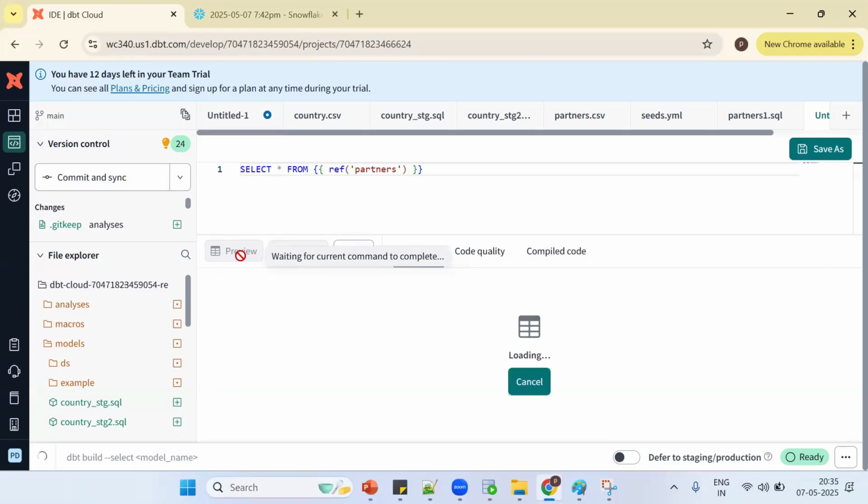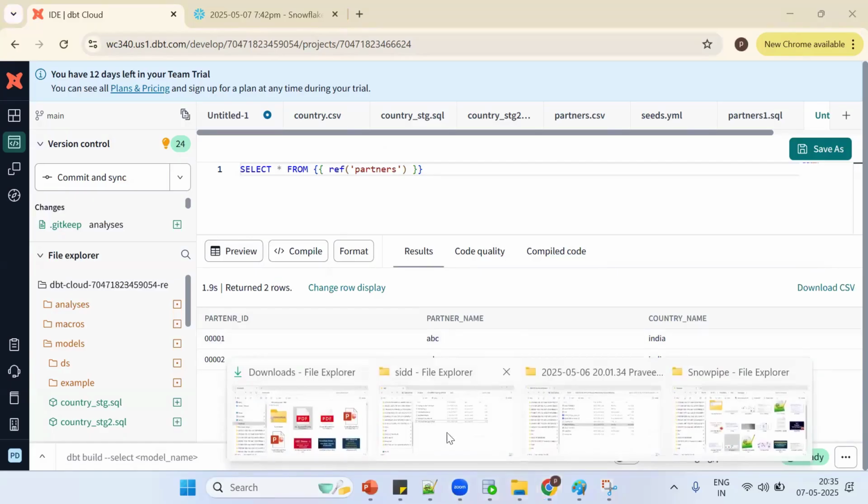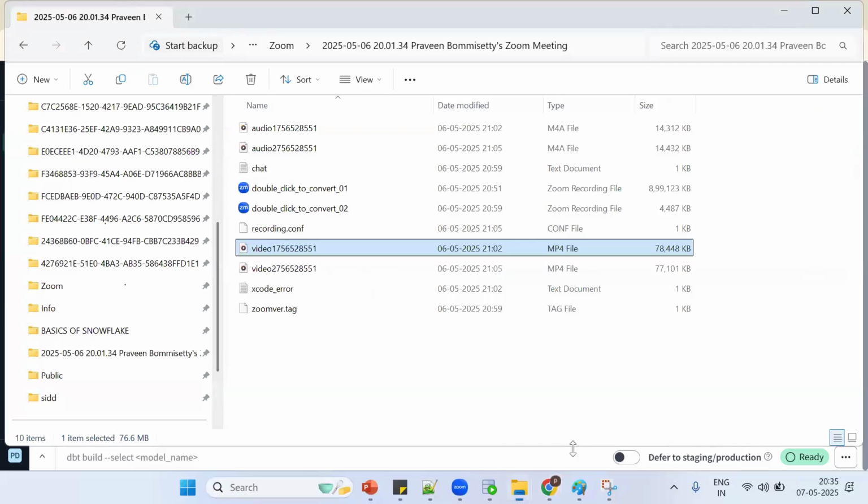When I preview the data, what happened? Data will be coming from where? Coming from Snowflake. So see, this is why we are reading this, because we are mentioning the string. That's why it's getting the same functionality. Now see, simple 1 or 2 questions, then you can ask the question. 1 second, hold on.